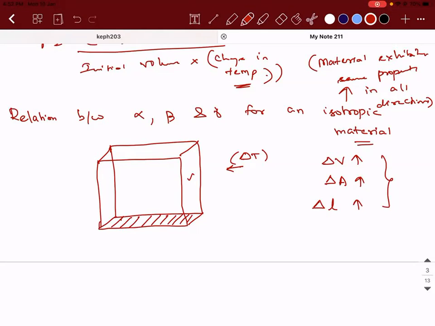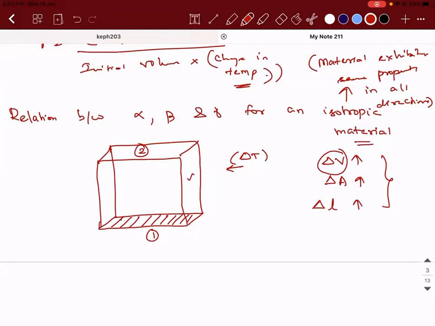I'm saying volume is increasing. When volume is increasing, the area of each surface is increasing, and the length of each side is increasing. Accepted? Now the question is, volume can increase in such a way that face number 1 has a greater elongation compared to face number 2.